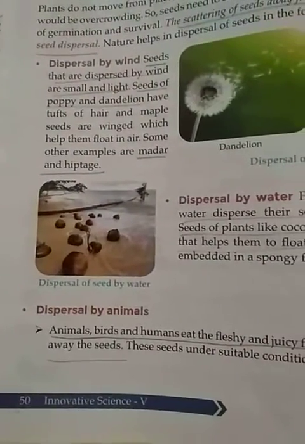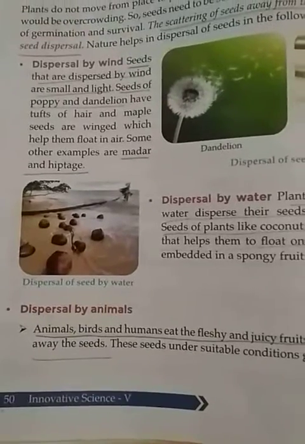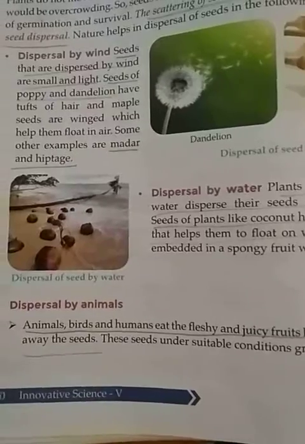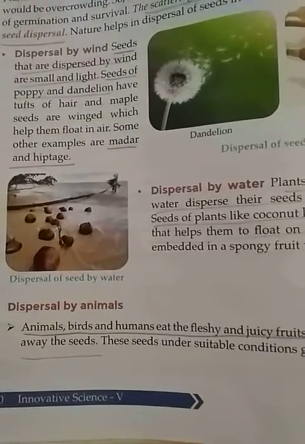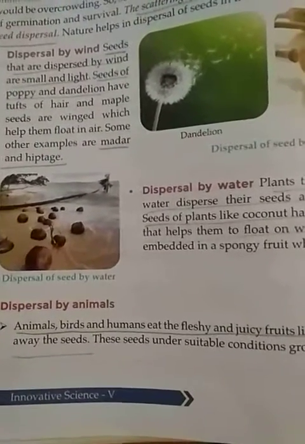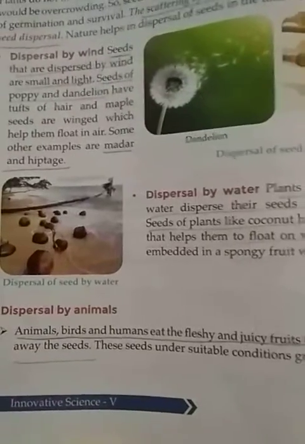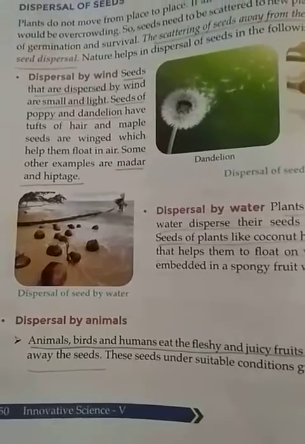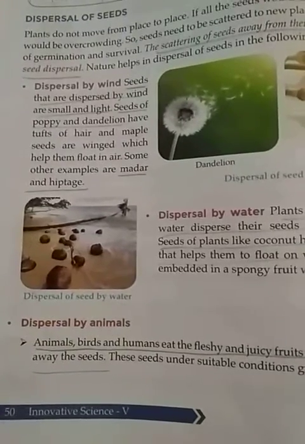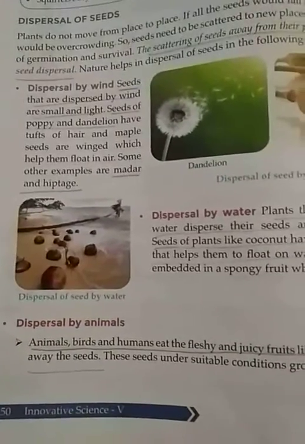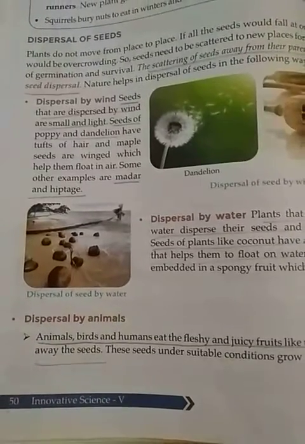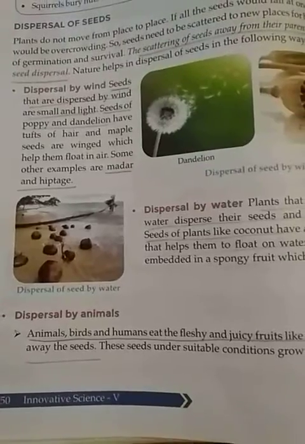Now another medium is dispersal by animals. All of you have seen animals. It can be any animal: dog, rat, rabbit, cat, giraffe, elephant, any animal. Different animals can spread the seeds of different plants. Animals, birds, human beings, all of us eat fruits.